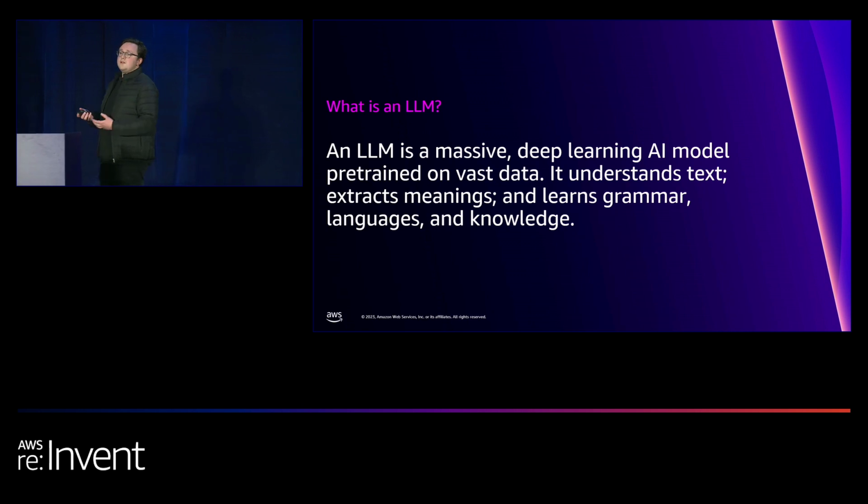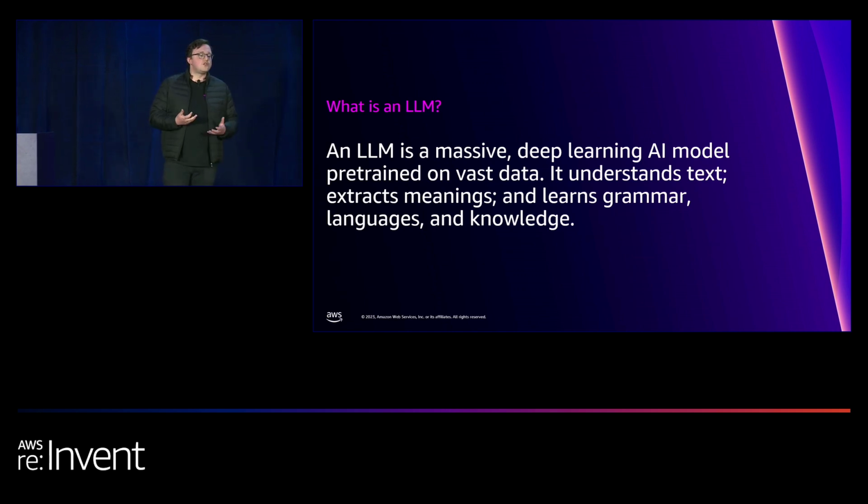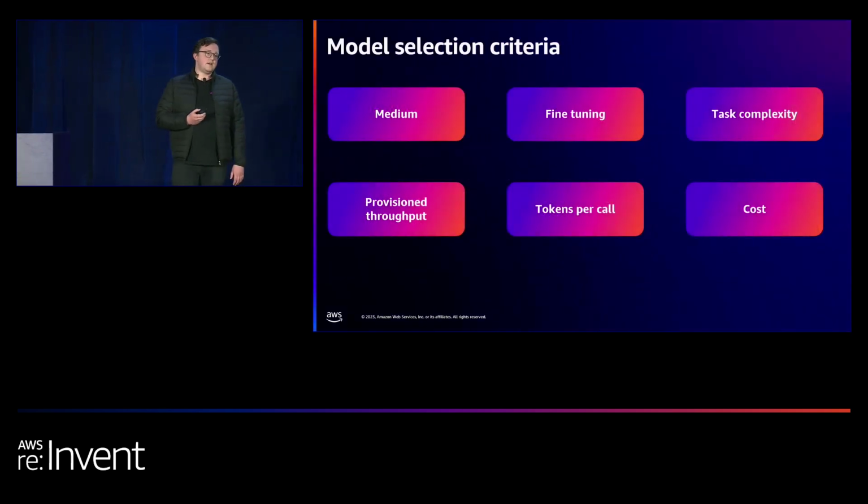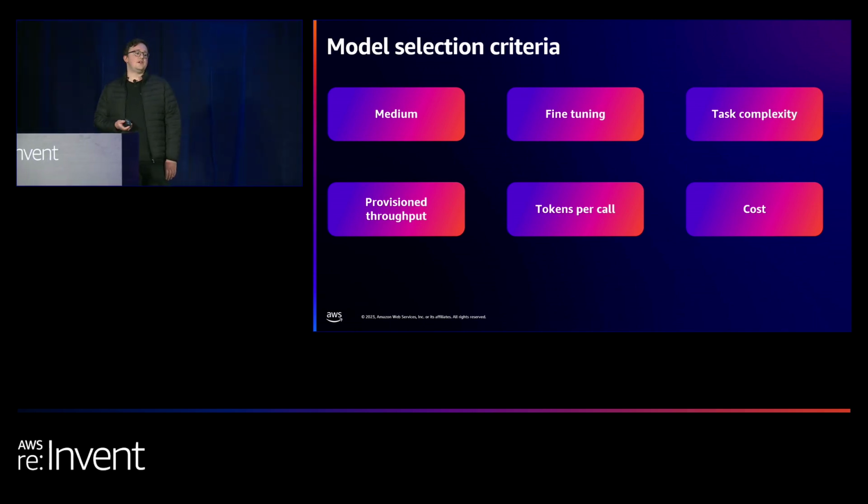Now, a large language model, I've seen a lot about them in the press recently. They're very large AI models that are pre-trained on huge amounts of data, and they start to extract meaning and patterns from those data, and then can be used to generate new content of different modalities. When we're selecting a large language model, it's quite an overwhelming choice, and there's some really popular ones you see in the news, but I sort of use these 6 different criteria.